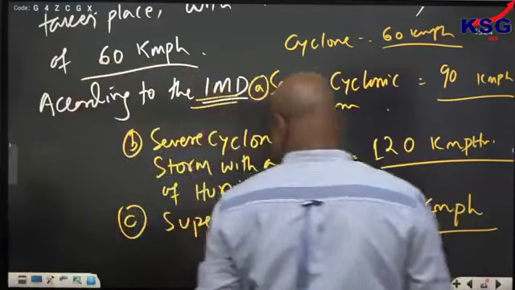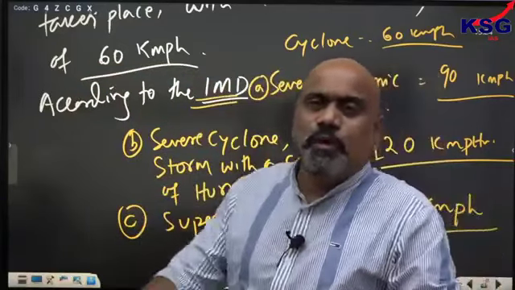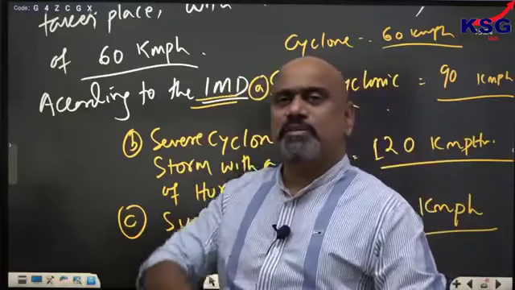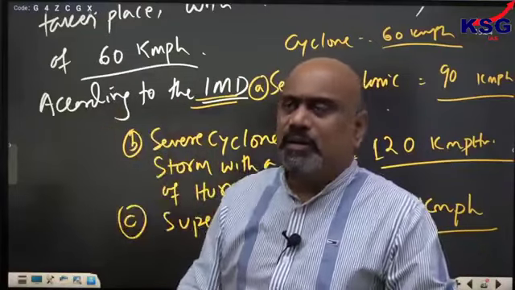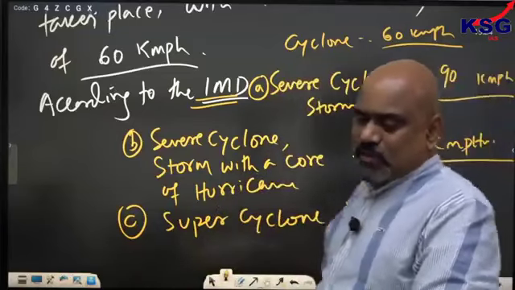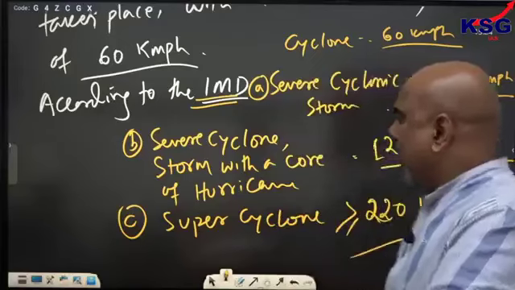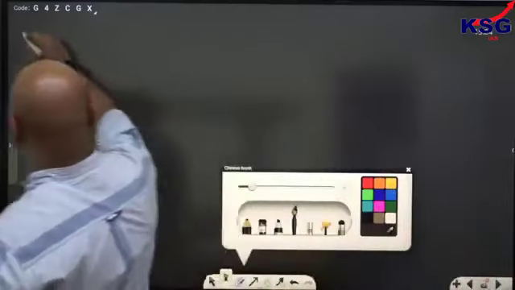By the way, as I have just mentioned about this, I hope you got some idea now. The fullest development of a cyclone takes place with the whirling of the wind. It tries to throw out everything upward. Super cyclone will develop here. After completion of the cyclone, we have the dissipating phase. Fourth stage is called the dissipating stage.